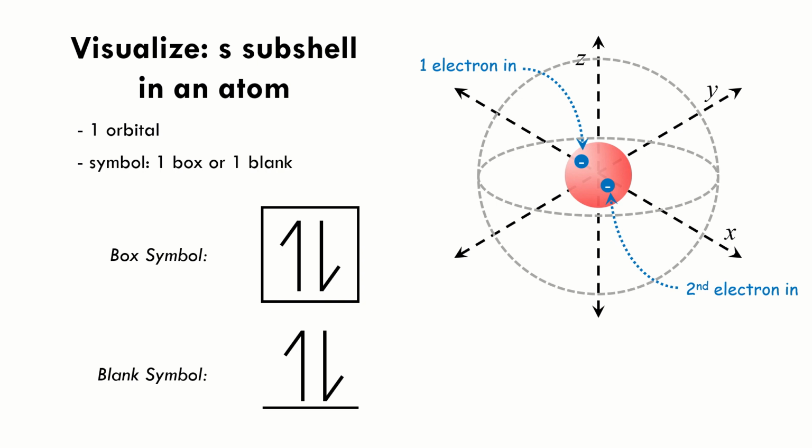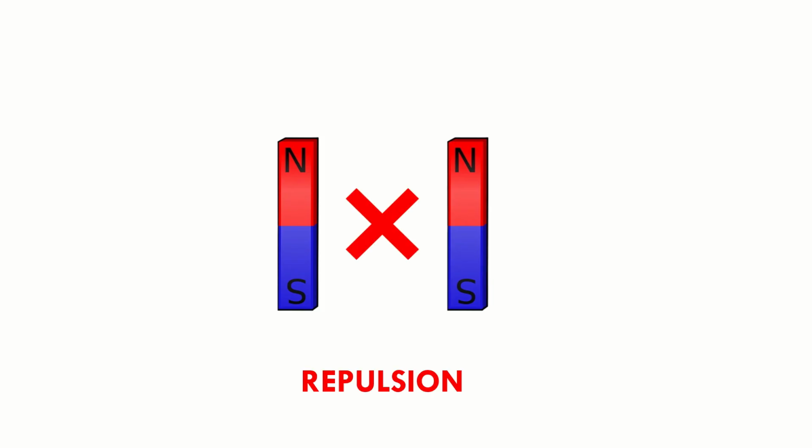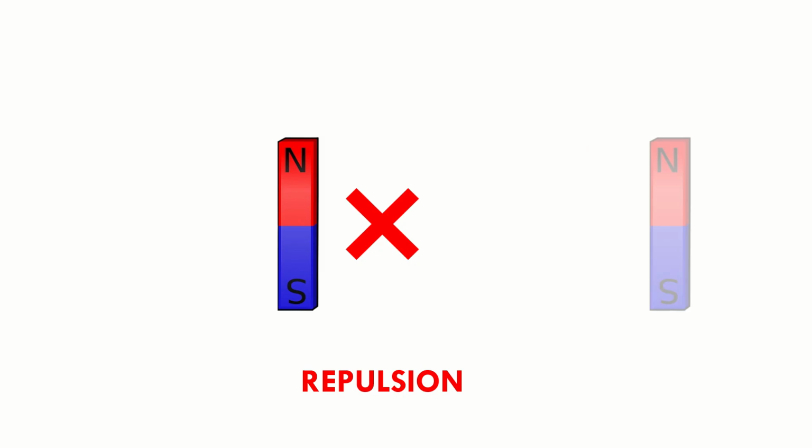Why downwards? Let's talk about this one first. You've tried playing with magnets, right? Bar magnets have north and south poles. Now, if we have two of them with the two north poles near each other and the two south poles near each other, we will see that this situation isn't stable and these two magnets will repel each other.